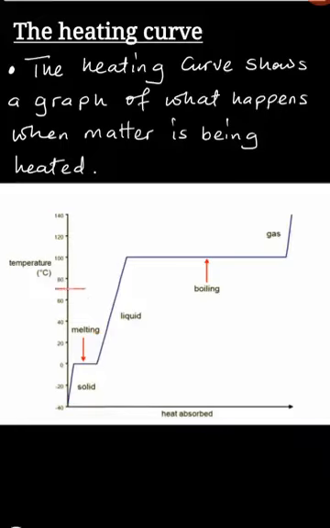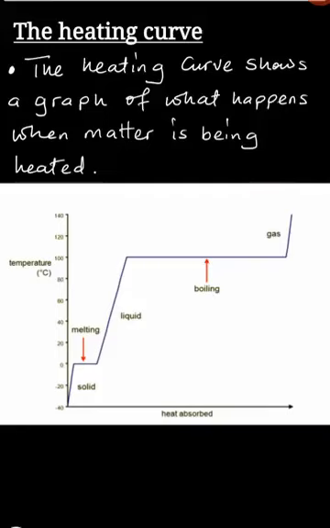So this y-axis, or this vertical axis, will always show temperature. This horizontal axis, also known as the x-axis, will show heat energy being absorbed. Now, the question is, how do you interpret this heating curve?